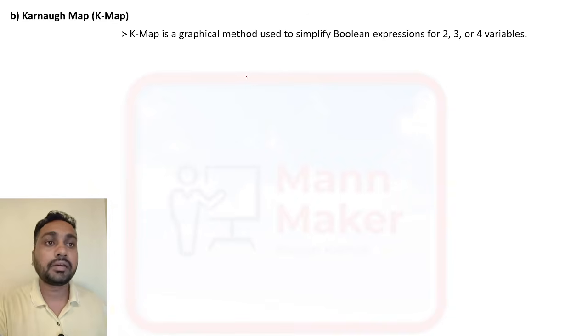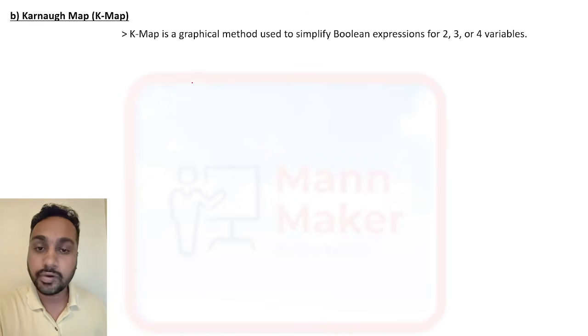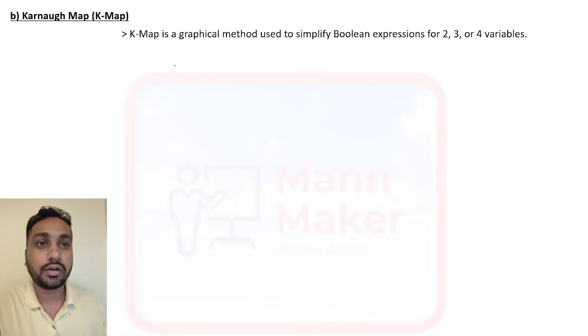Here we make a graph, and using that graph we reduce the number of logic gates. It is applicable up to 6 variables, but we require only 2, 3 and 4. Basically they will ask this in an exam.